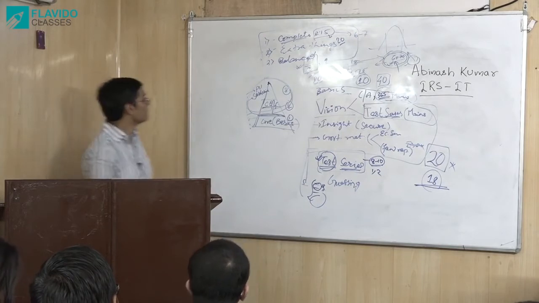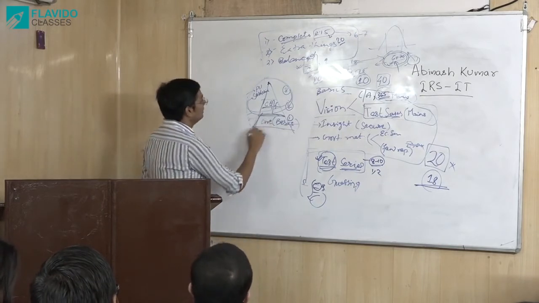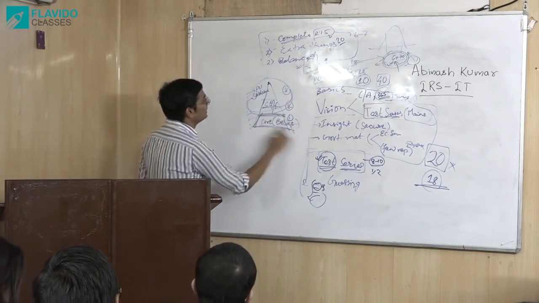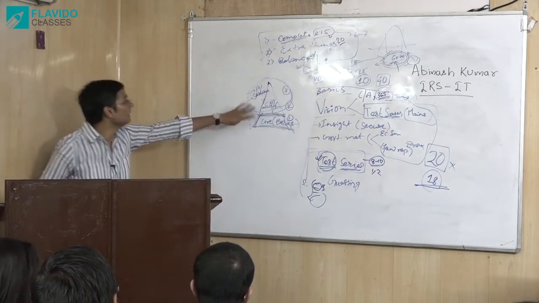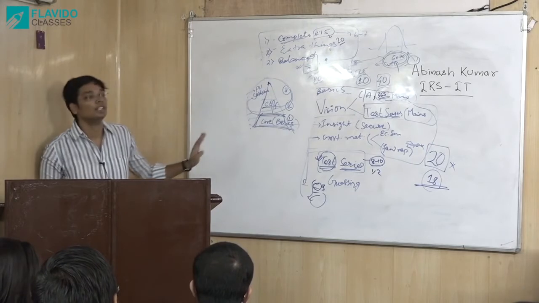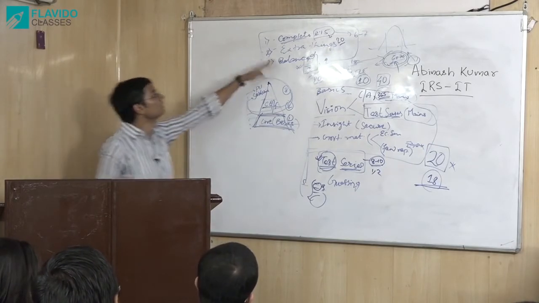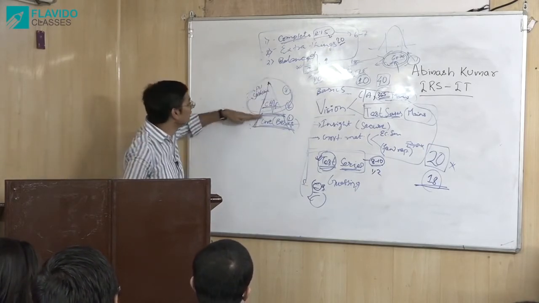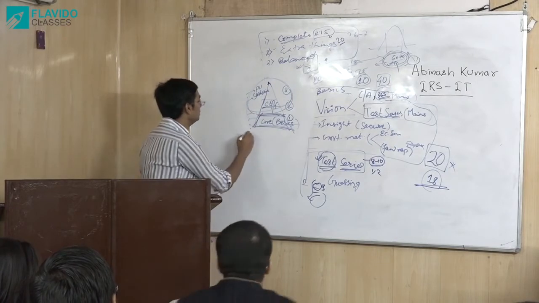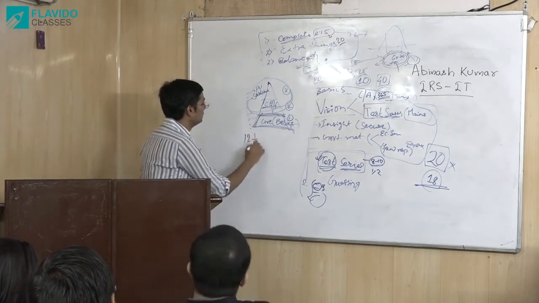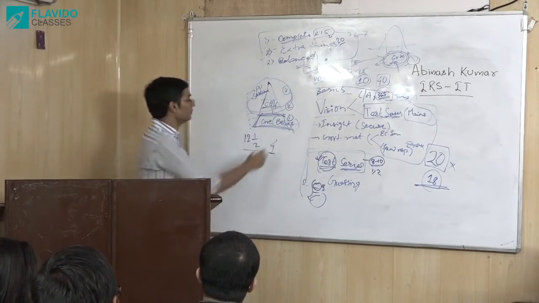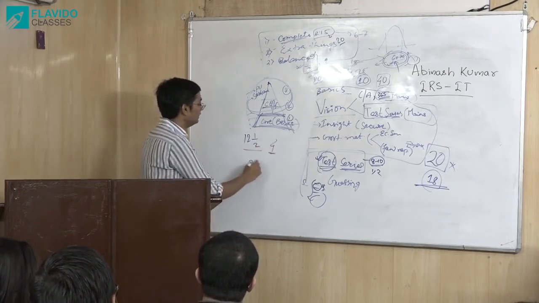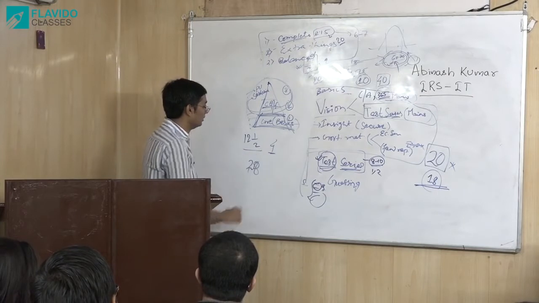I think time is less. So the answer must have this basic thing. After practice, you'll know that these are the core things that I need to cover, all these 3 things. If you miss one thing, the marks will be lesser and lesser. If you cover this only, out of 12.5, the marks will be 4 only, not more than that. In 4, if you get 20 questions, 18 questions that you have attempted, how much?